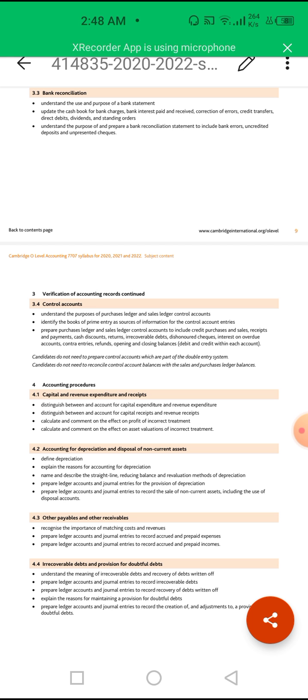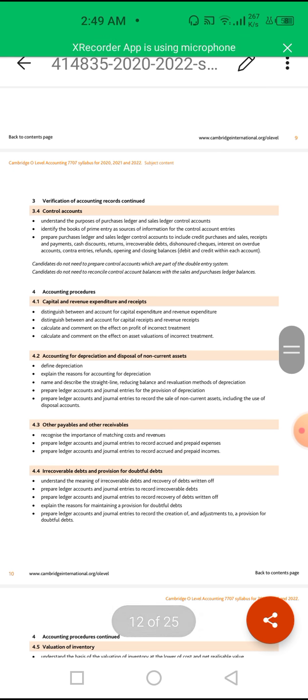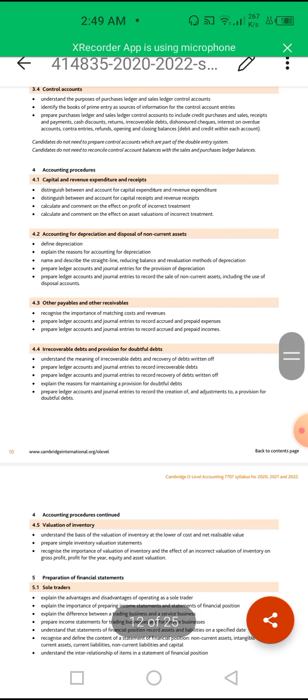Then depreciation, about the wear and tear. When we have machinery or equipment, it is going to lose its value due to usage or wear and tear. That decrease in value is called depreciation. Other chapters like payables or receivables deal with the debtors and creditors, what I have to pay and what I have to receive.